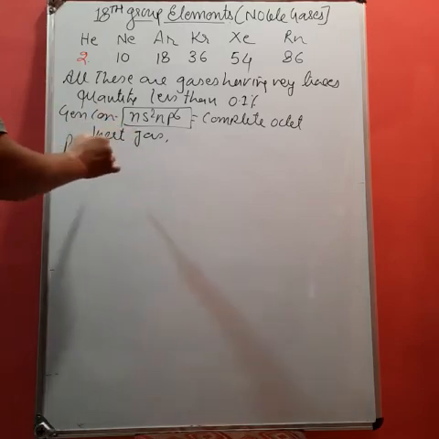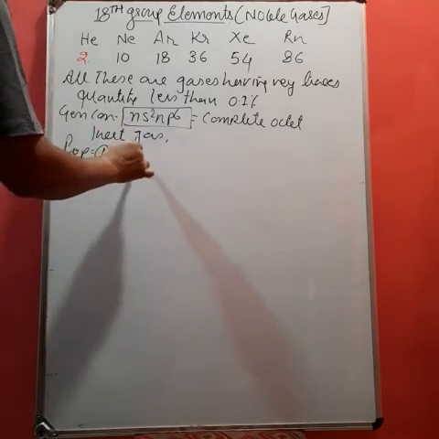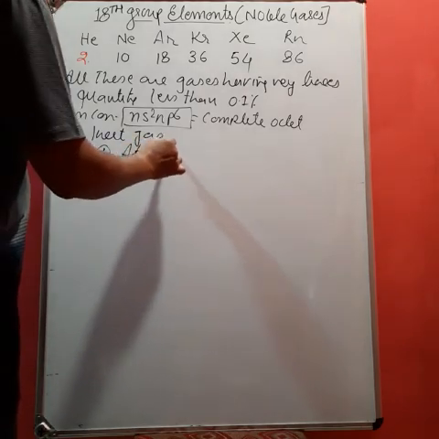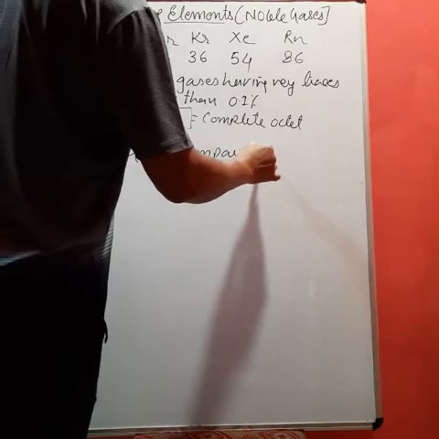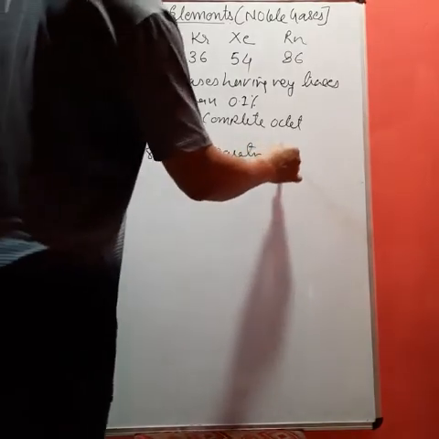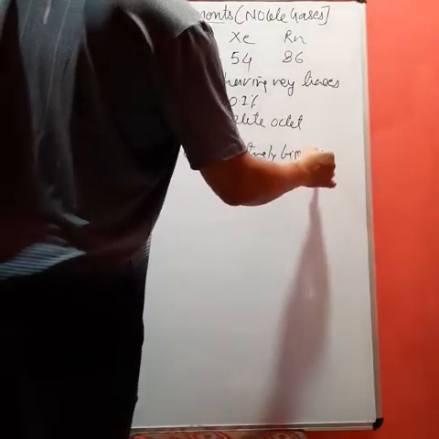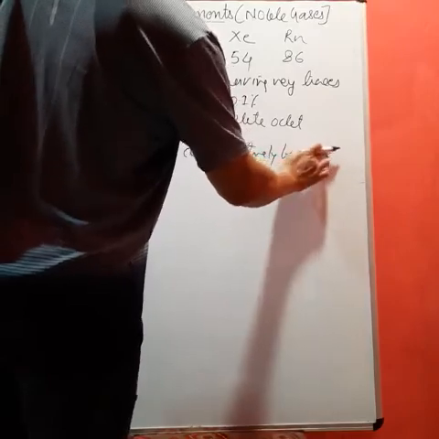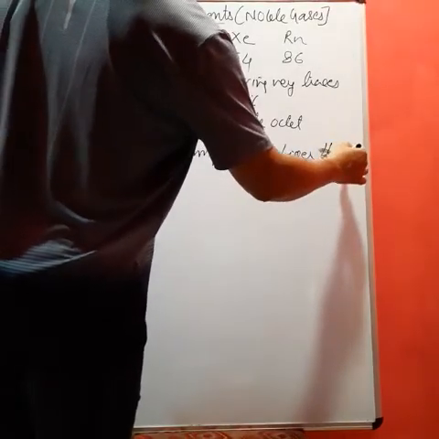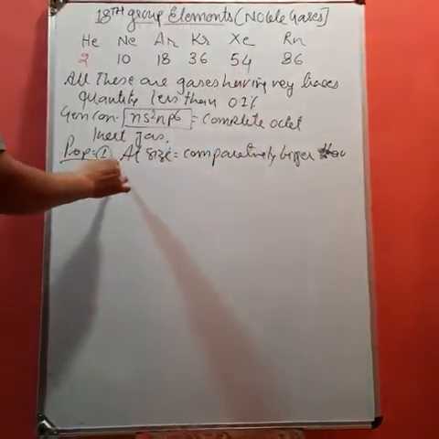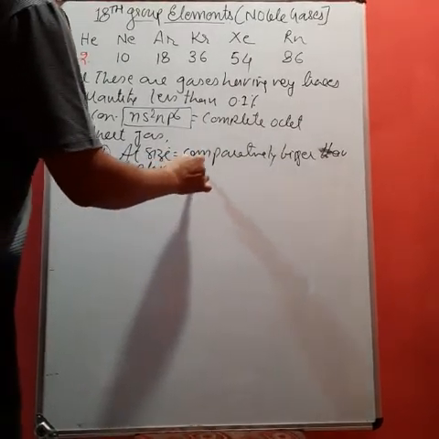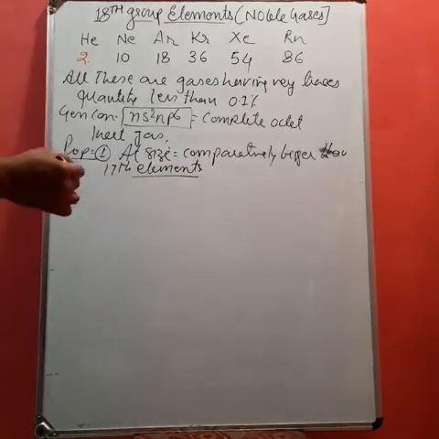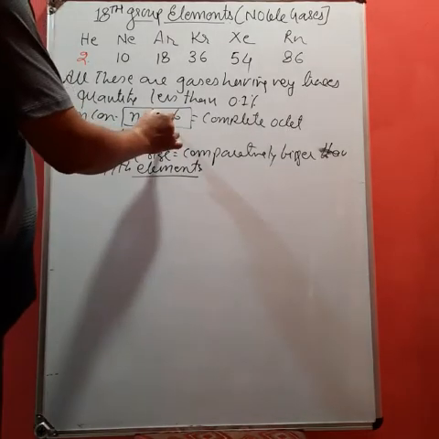First one, atomic size. Comparatively bigger than the 17th group elements. Now why is it so? It is because all the electrons are paired.